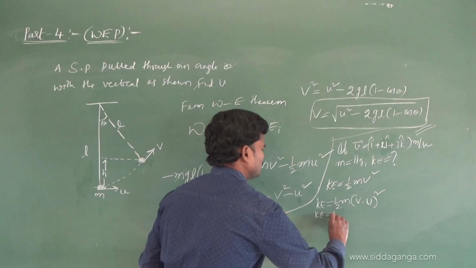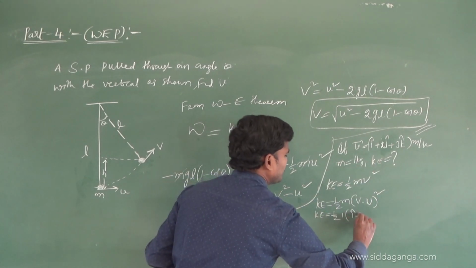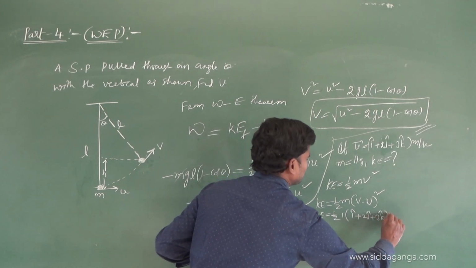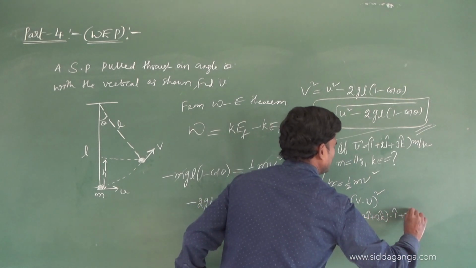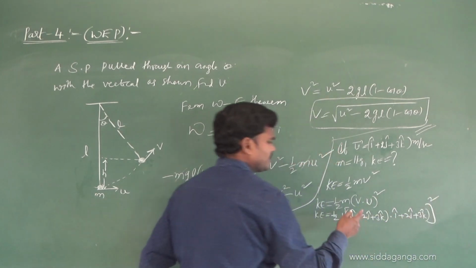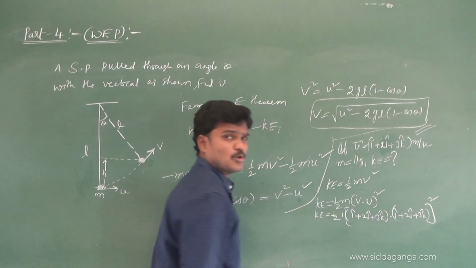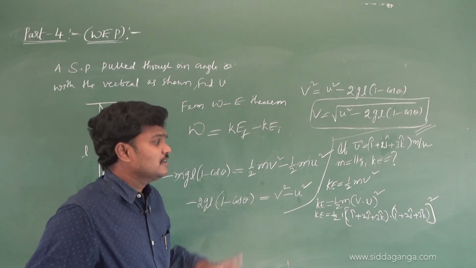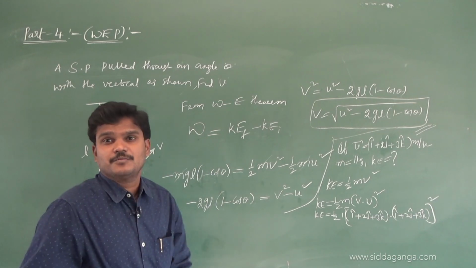K is equal to half, mass is 1 kg, v is I cap plus 2 j cap plus 3 k cap, dot I cap plus 2 j cap plus 3 k cap. So I think you know how to do the dot product of two vectors. Okay, dot product is nothing but scalar product. We are in a scalar chapter.